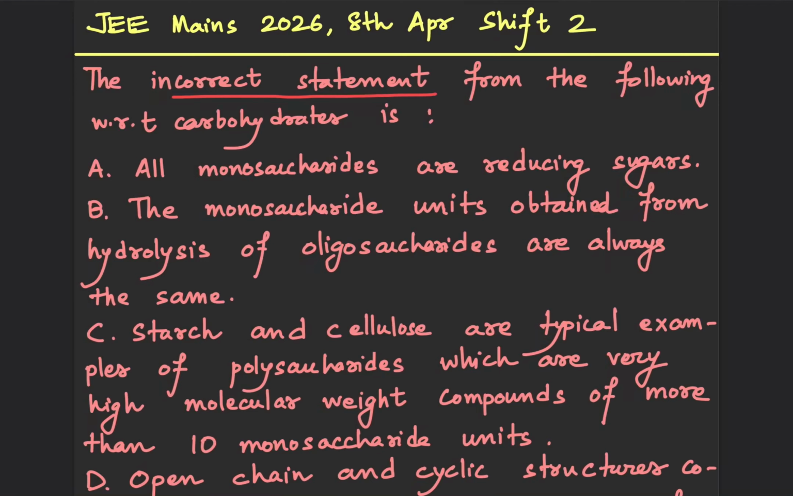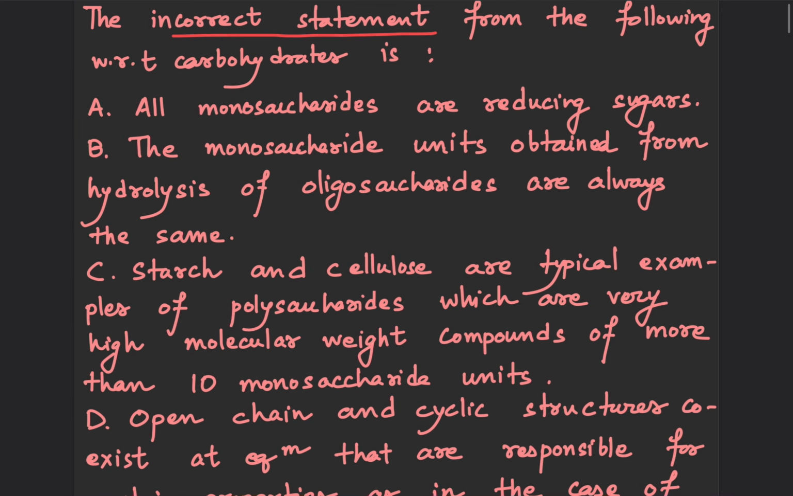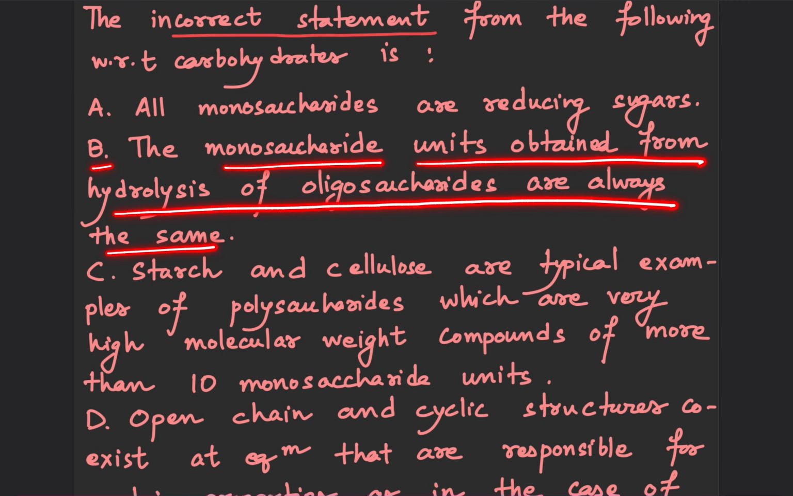Hello everyone. So this is a question from JEE Mains 2026, 8th April Shift 2. The incorrect statement from the following with respect to carbohydrates is: A, all monosaccharides are reducing sugars. B, the monosaccharide units obtained from hydrolysis of oligosaccharides are always the same.